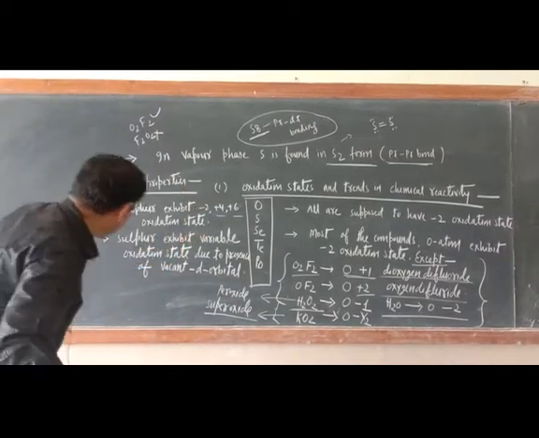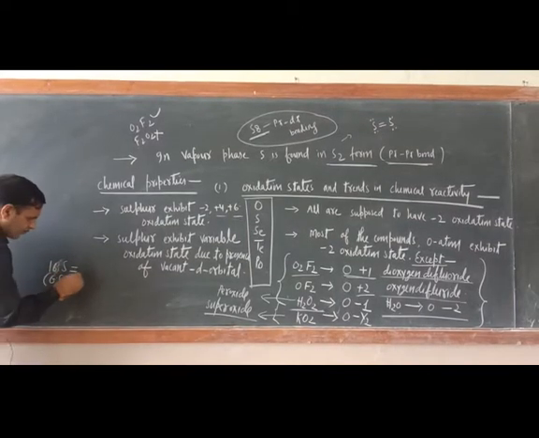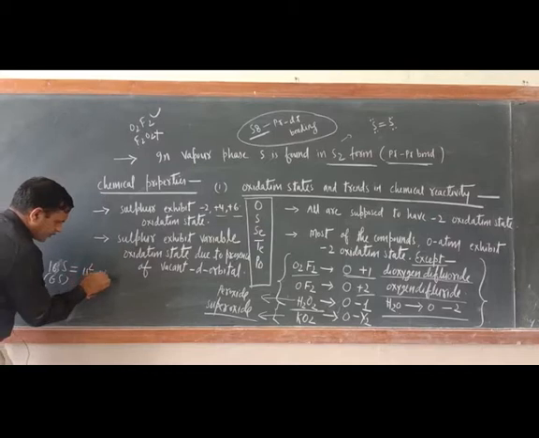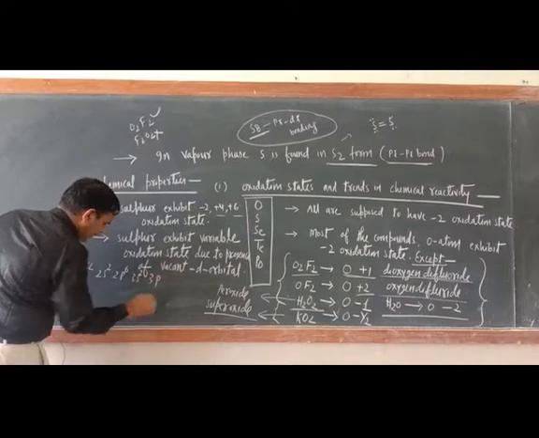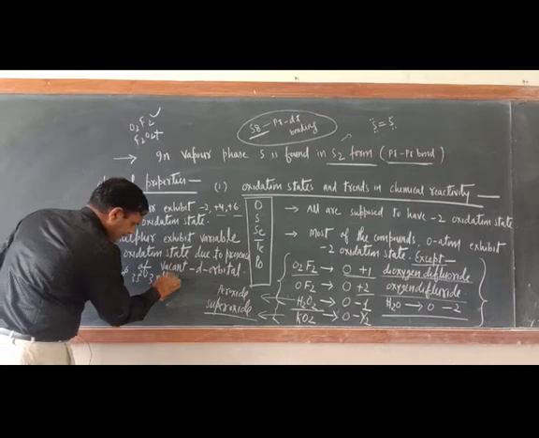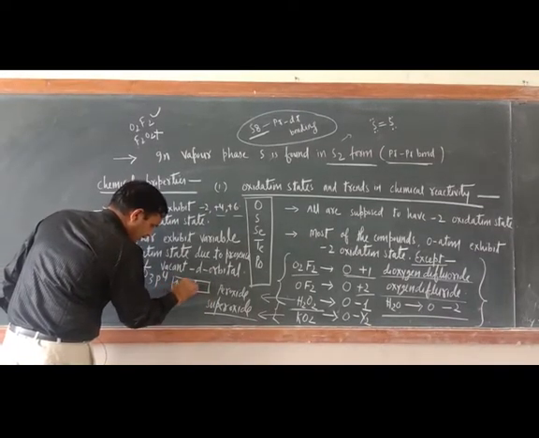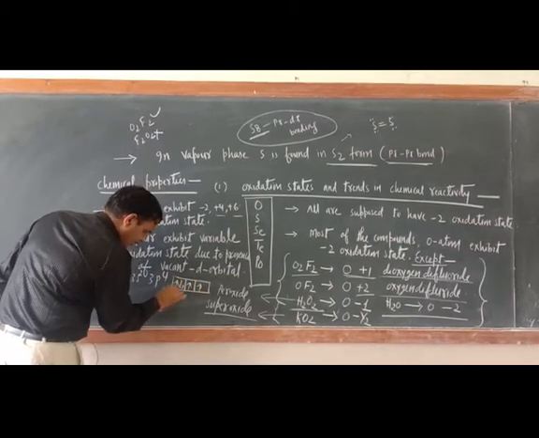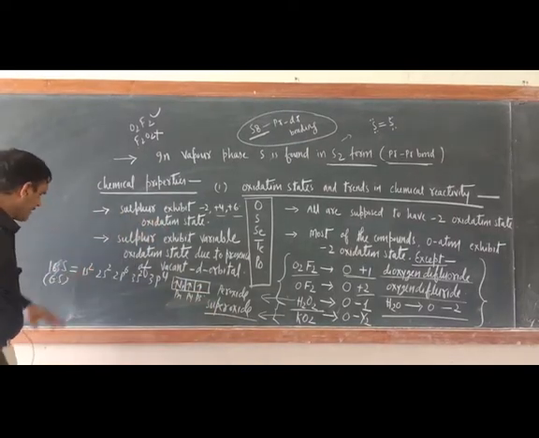Just try to understand here. Sulfur in ground state, what is the oxidation state? Sulfur is 16. So first 1s2, 2s2, 2p6, 3s2, 3p4. Okay, 3p4. So here what is there? 1, 2, 3, this is 1, 2, 3, 4. This is Px, this is Py, this is Pz. Okay, this is in ground state.